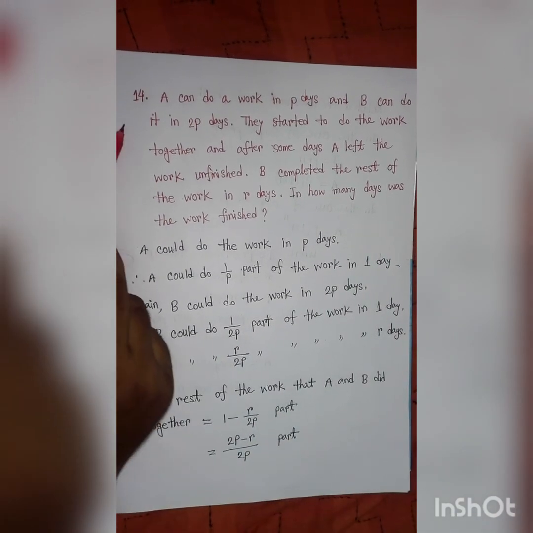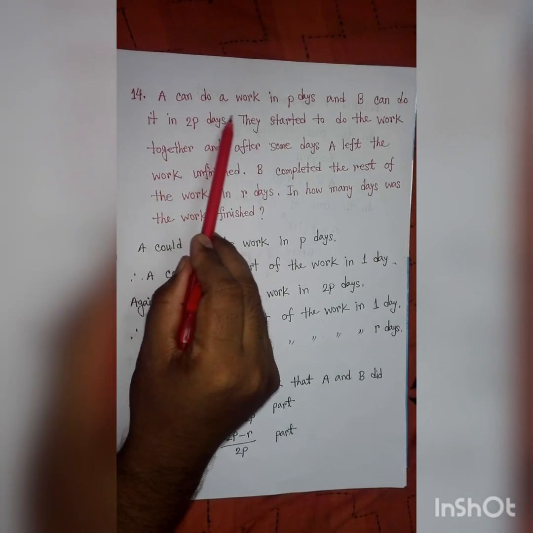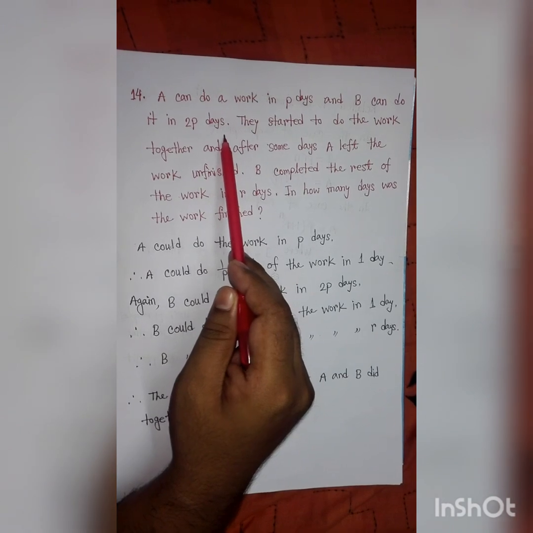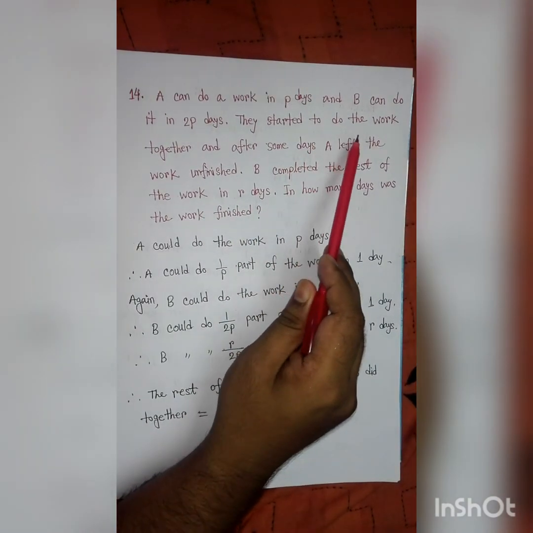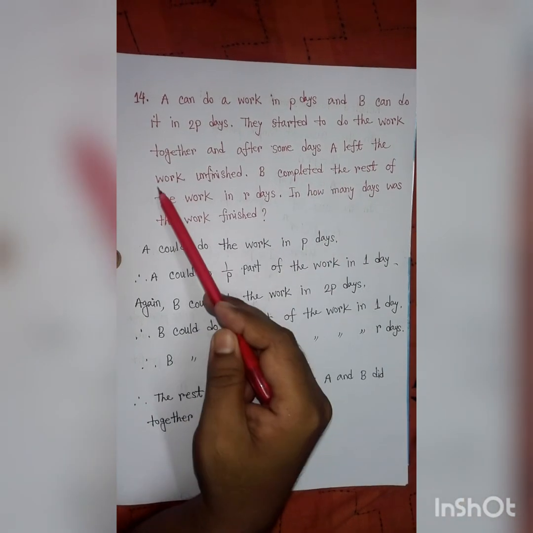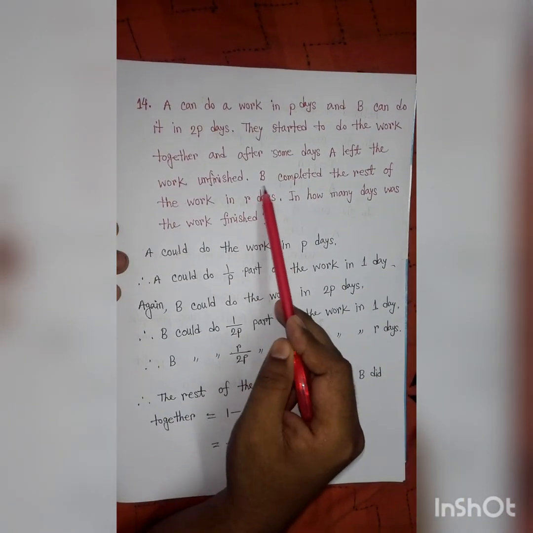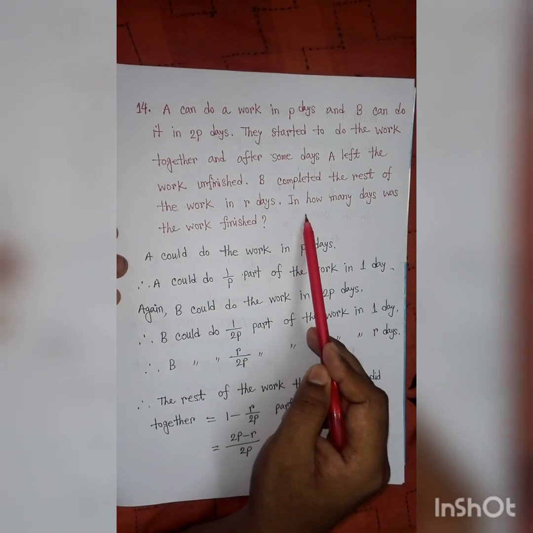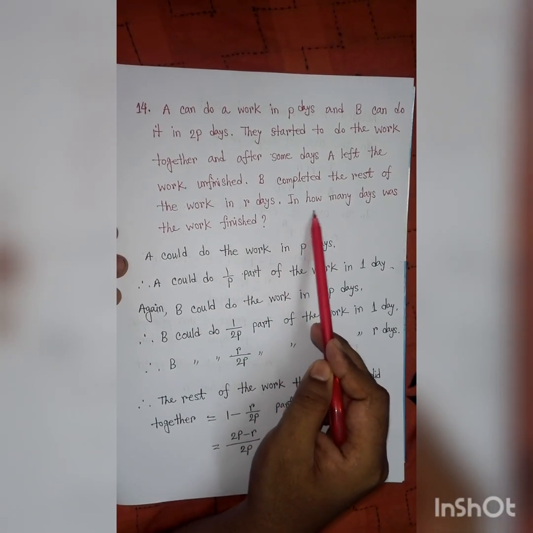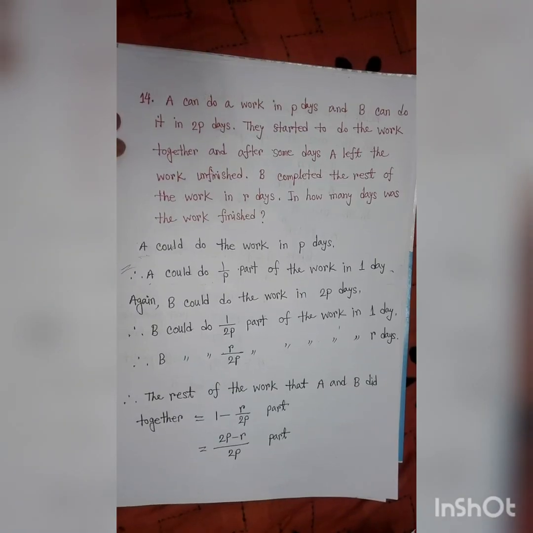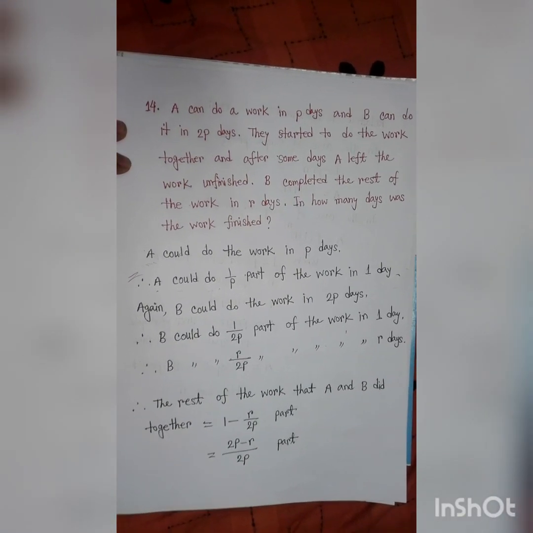Question number 14. A can do a work in P days and B can do it in 2P days. They started to do the work together and after some days A left the work unfinished. B completed the rest of the work in R days. The question is, in how many days was the work finished? Now we try to solve it.